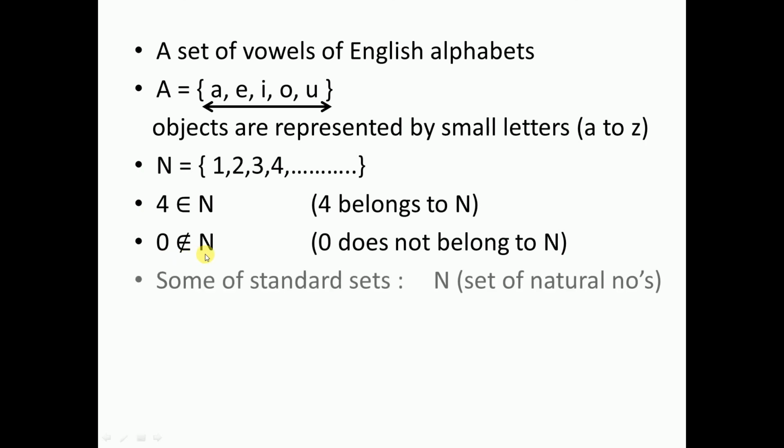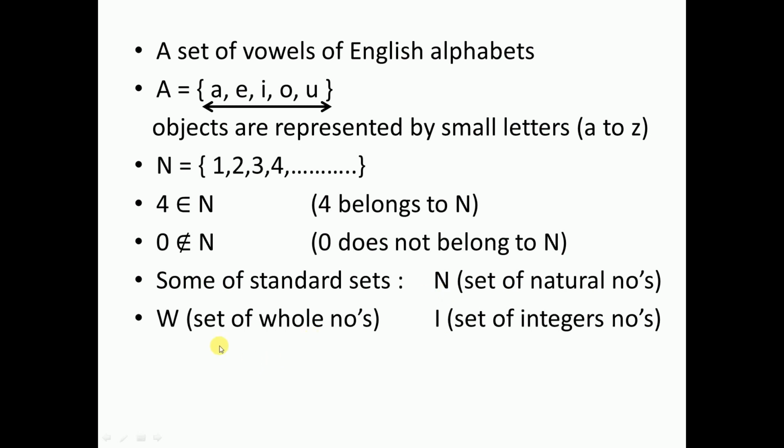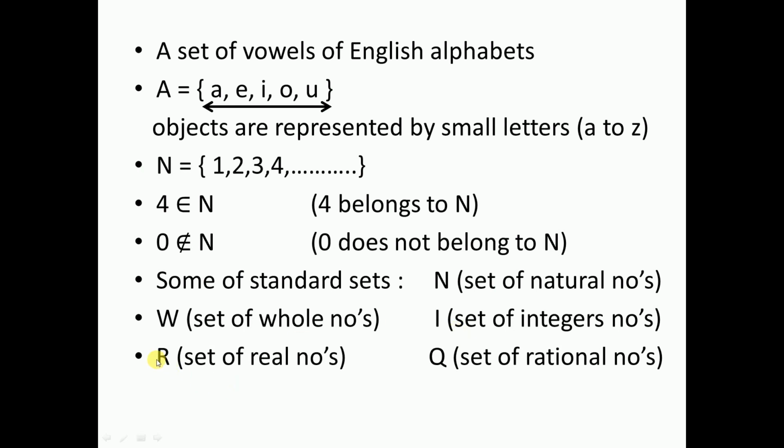Now some of the standard sets are as follows. If anywhere in the sets chapter it is written as N, you should consider that N as the set of natural numbers. If you see W, you should consider the set of whole numbers, and if you see I, that can be considered as the set of integers. Next, if you see R, it is the set of real numbers, and if you see Q, that is nothing but the set of rational numbers. A rational number is in the form of p by q.